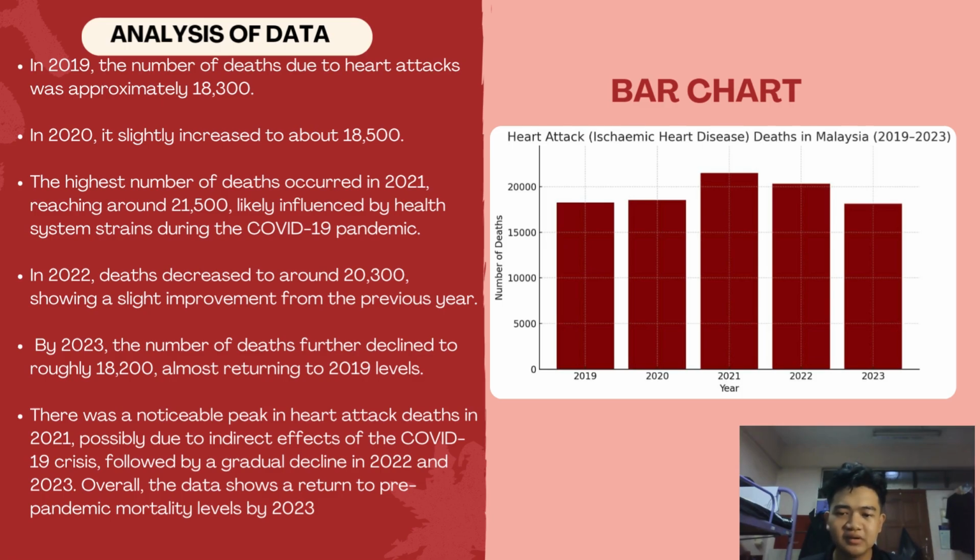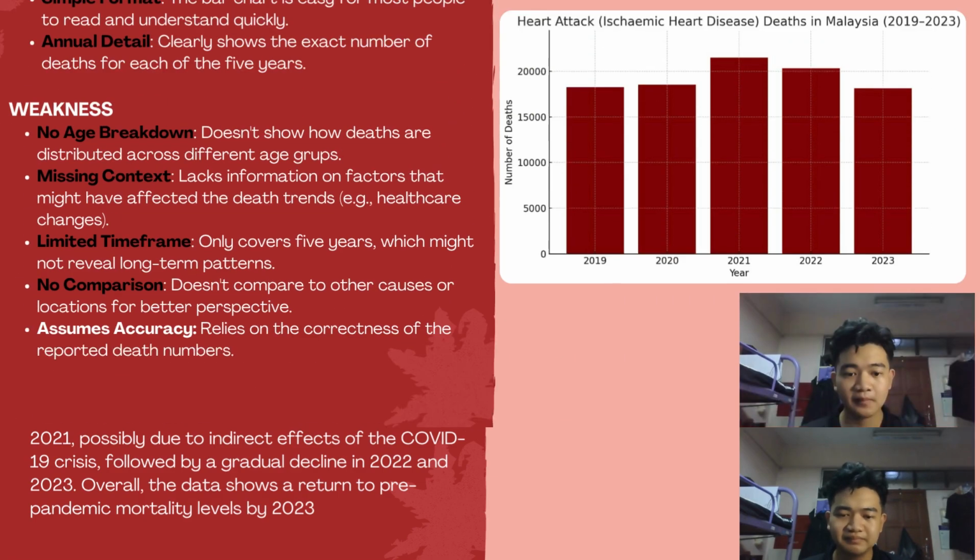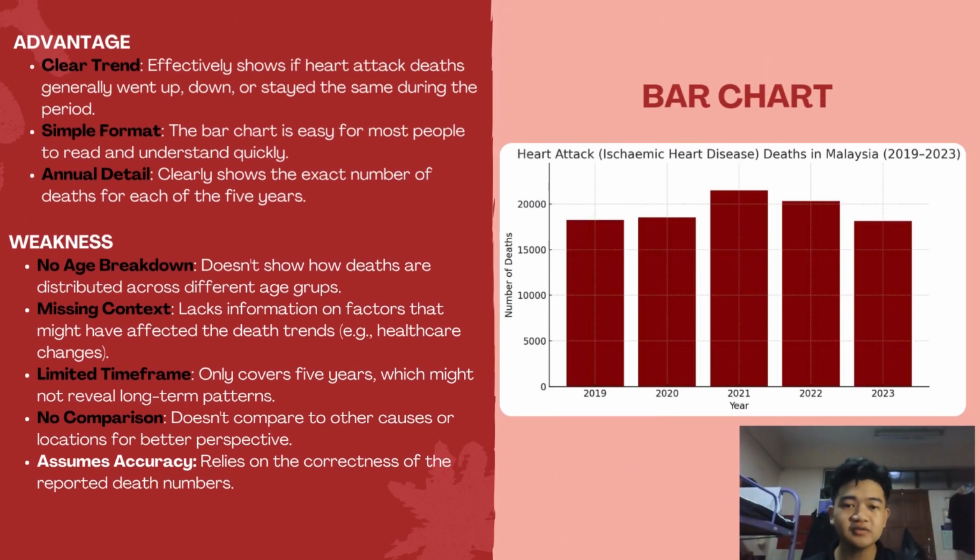There was a noticeable peak in heart attack deaths in 2021, possibly due to the indirect effect of the COVID-19 crisis, followed by a gradual decline in 2022 and 2023. Overall, the data show a return to a pre-pandemic mortality level by 2023. So the advantage of this bar chart is a clear trend: it effectively shows if heart attack deaths generally went up, down, or stayed the same during the period.